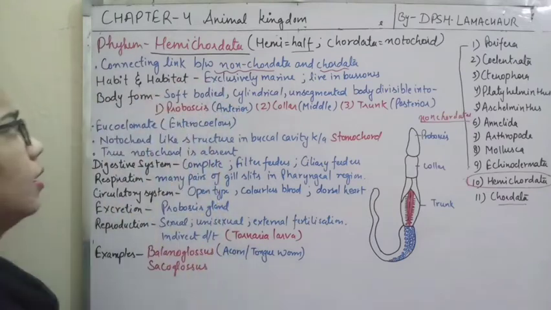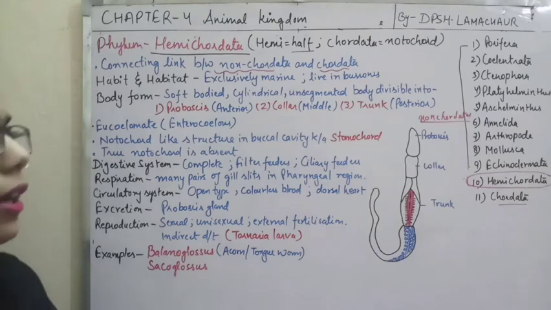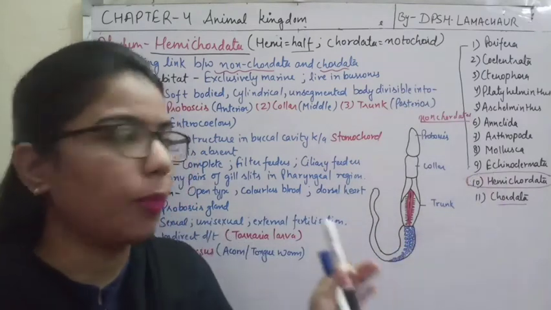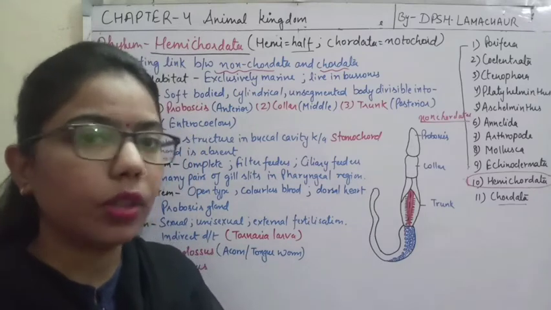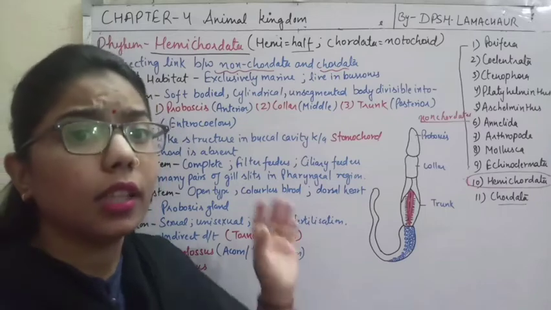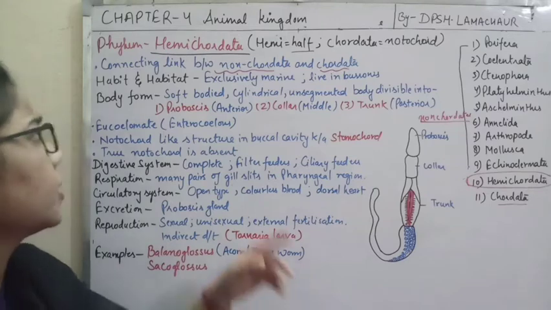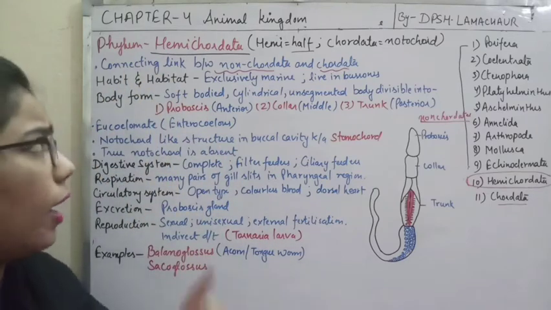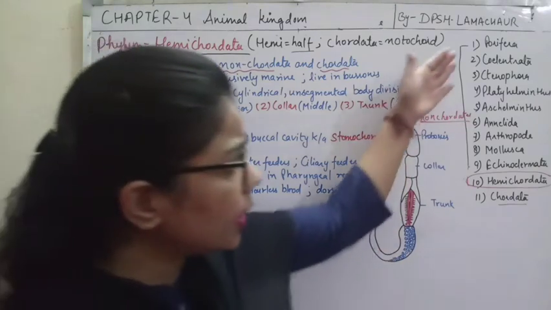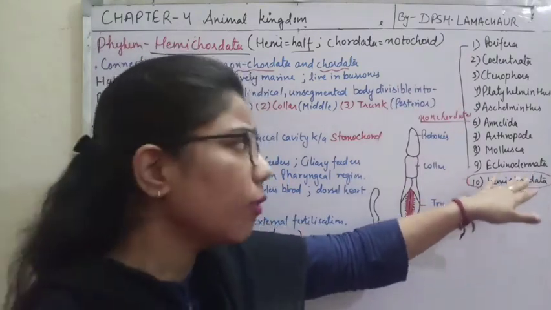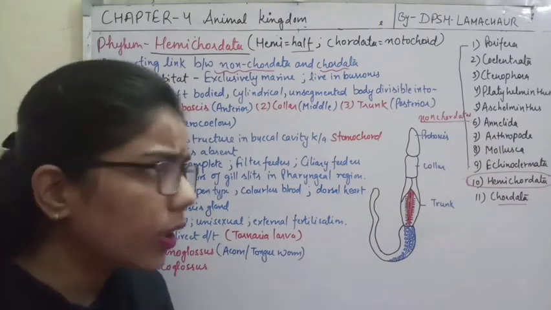Another thing we have to discuss is the general features. Whenever we did all these phyla from Porifera up to the Echinodermata, we talked about the general features. What were the general features? First, the level of organization. I haven't written these characteristics here, because we have already done them in all 9 phyla.